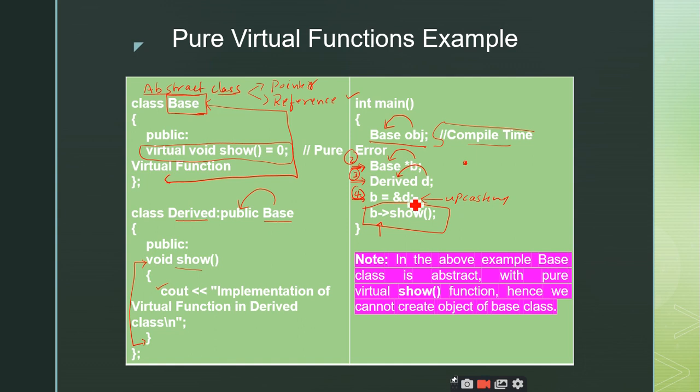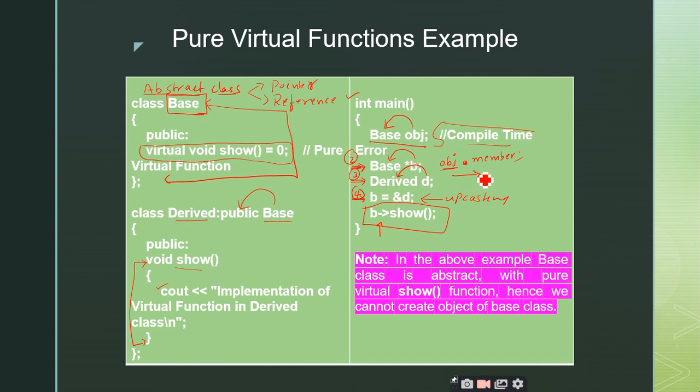So this arrow is also a member selection operator only, but the dot operator is used with a combination of an object dot member variable or member function, whatever it may be. Let us call it a member. So object dot member means the object is an object of that particular class.